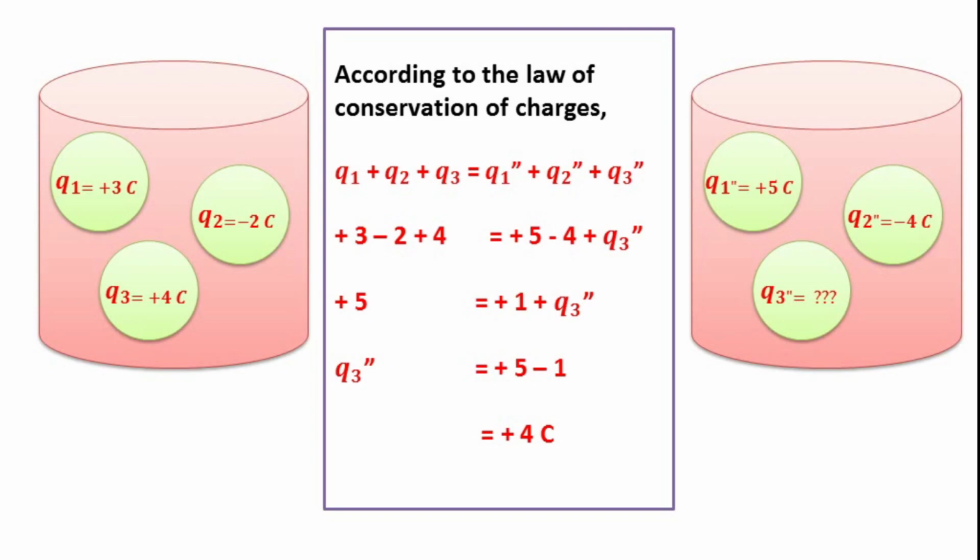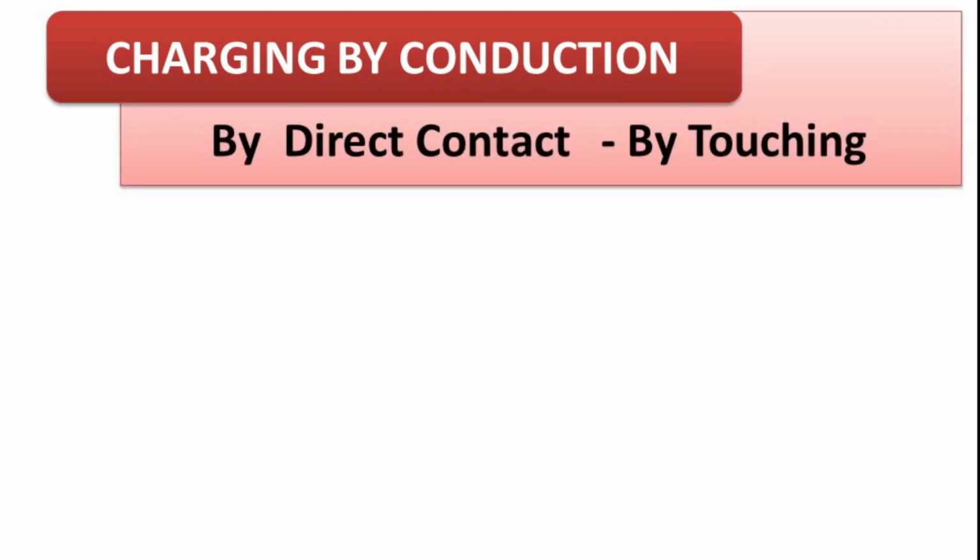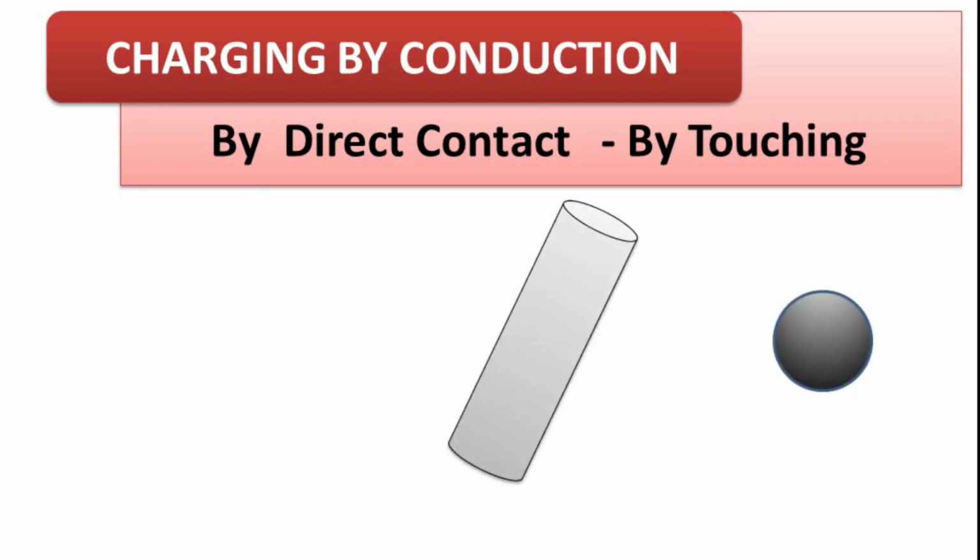Now let us study how to charge an uncharged body. Let us study three methods to charge an uncharged body. Number one, charging by conduction. Conduction means by direct method or by touching. For example, let us take a charged body and an uncharged body, and let the charged body be negatively charged.